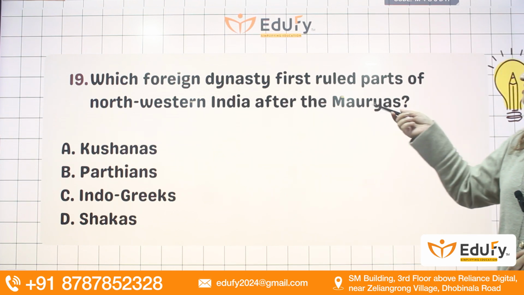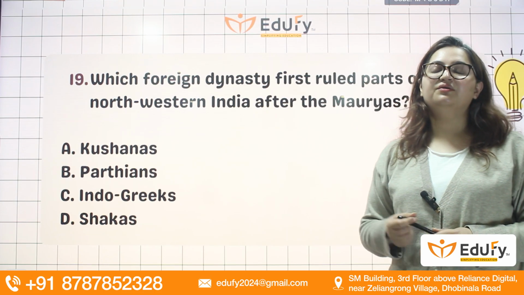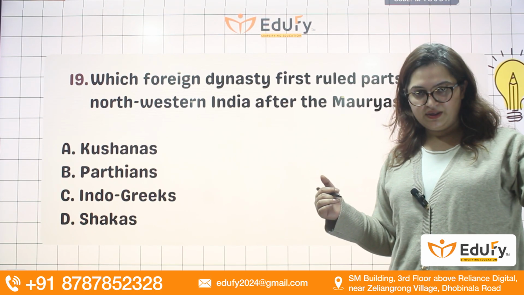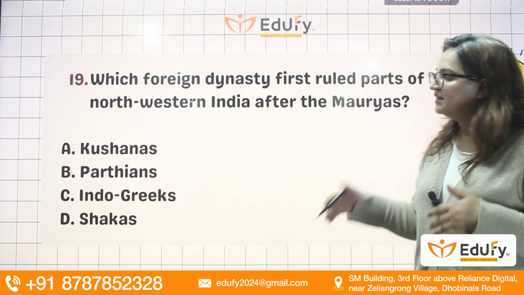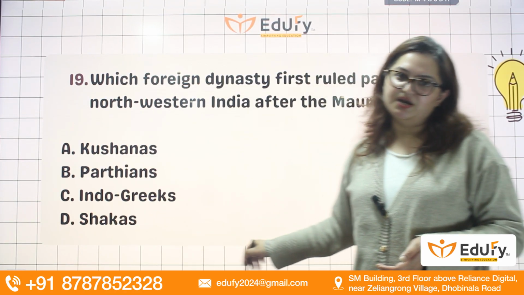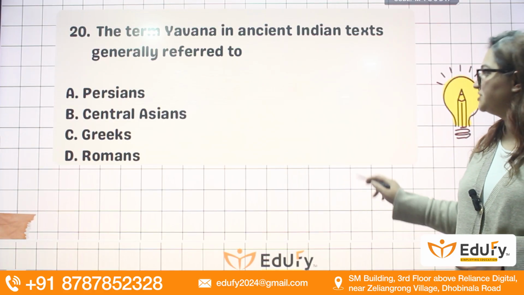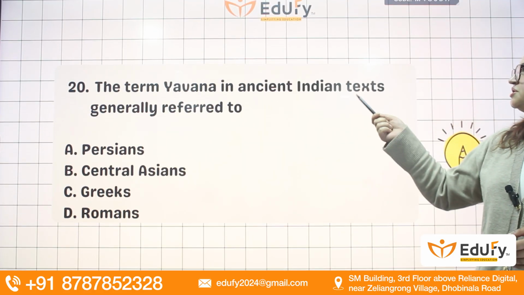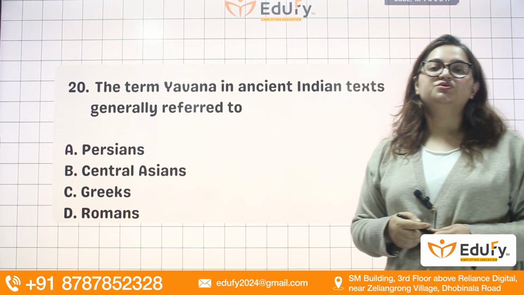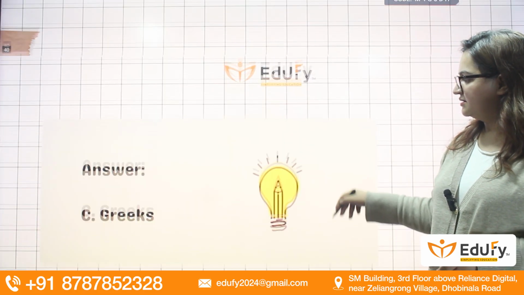Which foreign dynasty first ruled parts of northwest India after the Mauryas? We have also told you initially that the first invasion from the northwest after the decline of the Mauryan Empire was by the Indo-Greeks, then the Parthians, then the Kushans, and then the Shakas will come. So first is Indo-Greeks. Coming to the last question, the term Yavana in ancient Indian texts generally referred to what? Yavana is the term used for the Greek people, Indo-Greek people. Okay, so that is the answer you can see here.